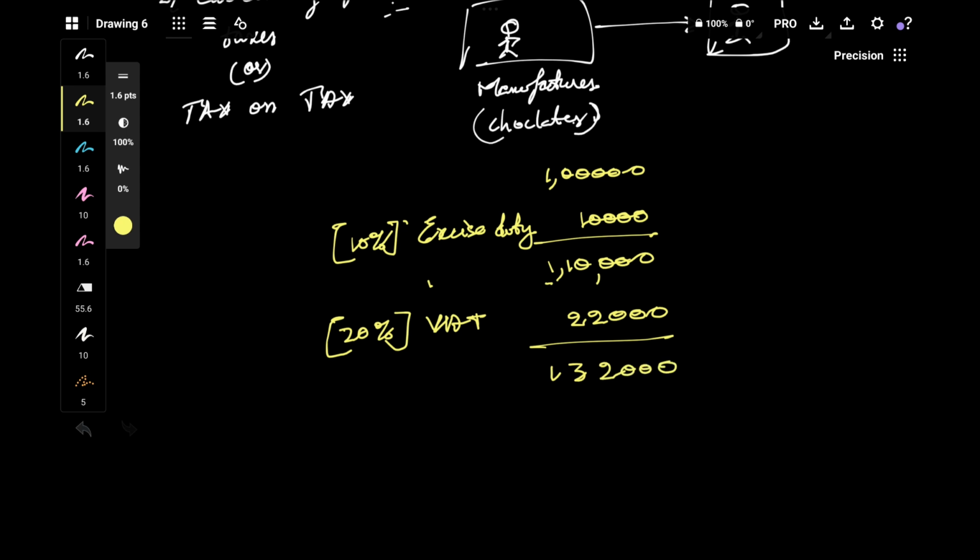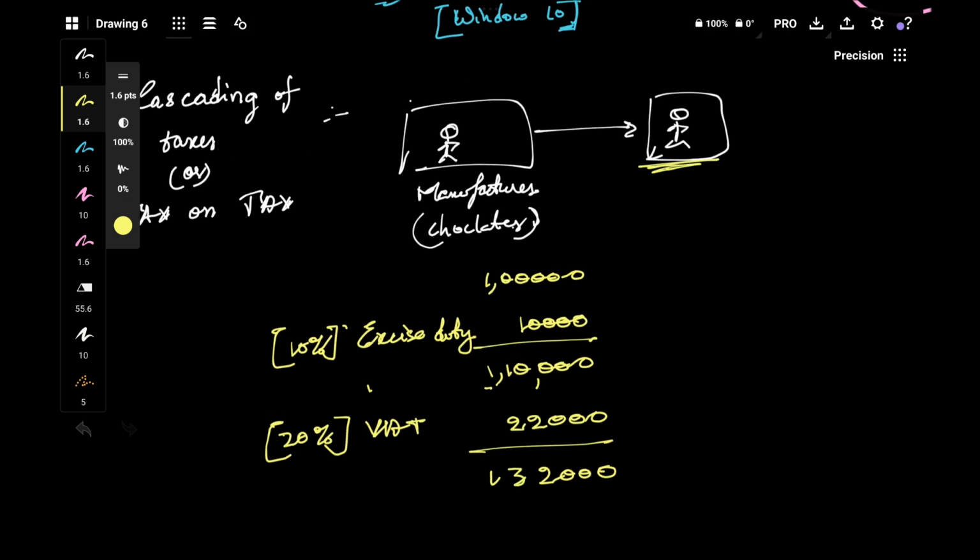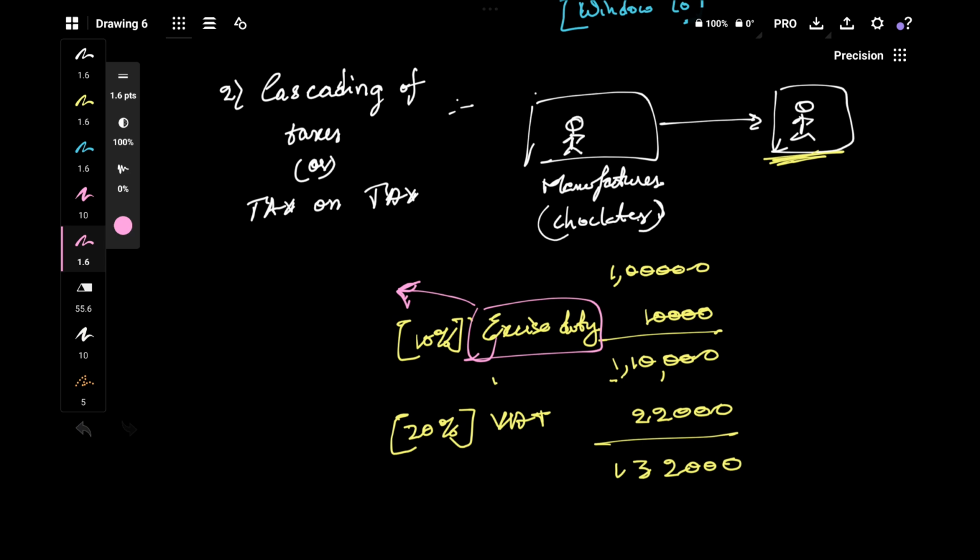So this is how much the goods will cost this customer. This excise duty is nothing but tax on manufacture. If someone is manufacturing some good, then the government has power to levy tax on that manufacture.